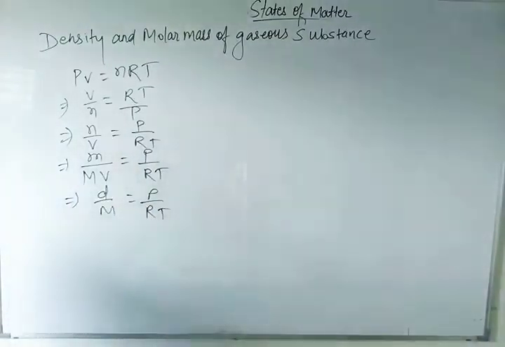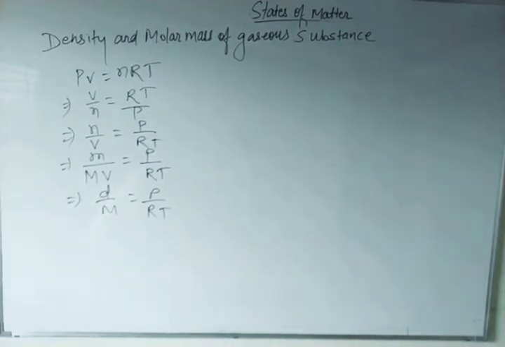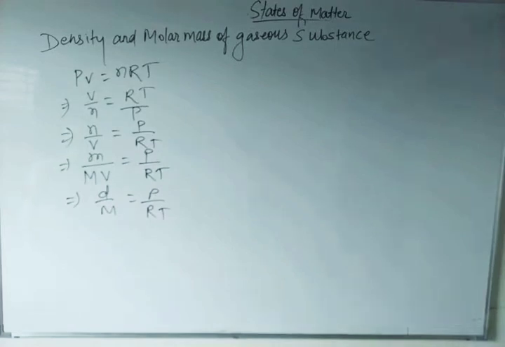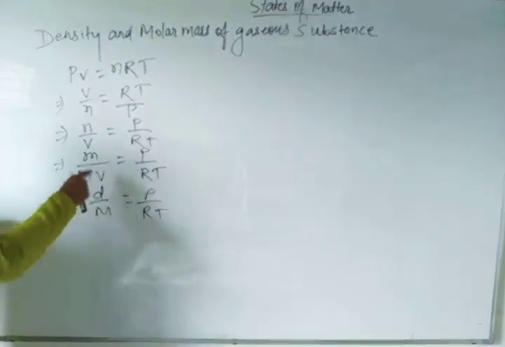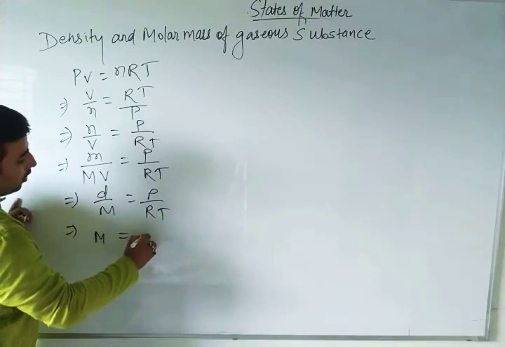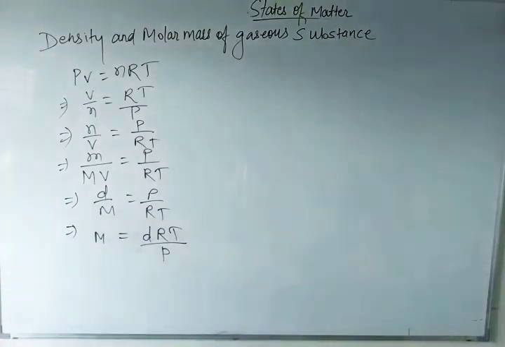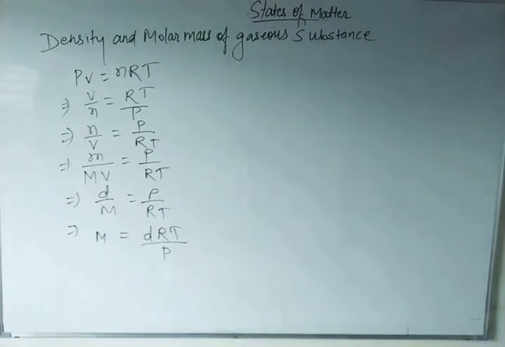Can you write this equation or not? Why I have written this equation, you know? If anybody asks you what is d, d is density. Density is equal to mass by volume. And if anybody asks you about the capital M, on rearranging the equation we get the relationship for calculating the molar mass. So what will be the value of molar mass? Capital M is equal to dRT by P, where d is equal to density.